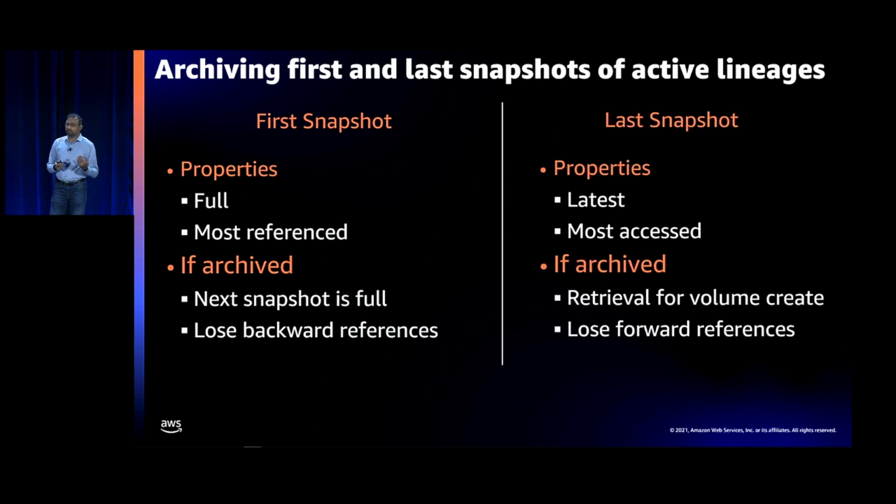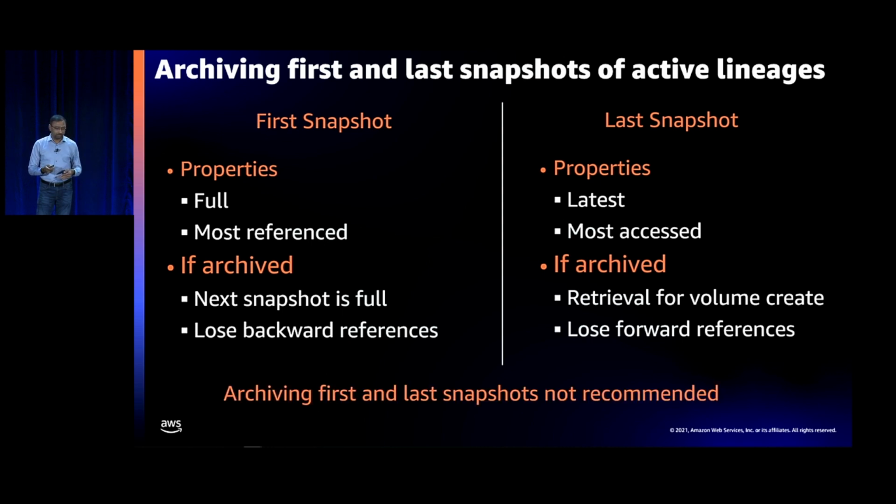Same thing, if you take a look at the last snapshot, it's the one that is most frequently accessed because it's the latest one. You're likely to use this to create volumes, and therefore, if you go and archive it, you'll have to first retrieve it before you use it. So that's more time and higher charges. So also you lose out on forward references. So we don't want you archiving these snapshots for cost reasons again, right?